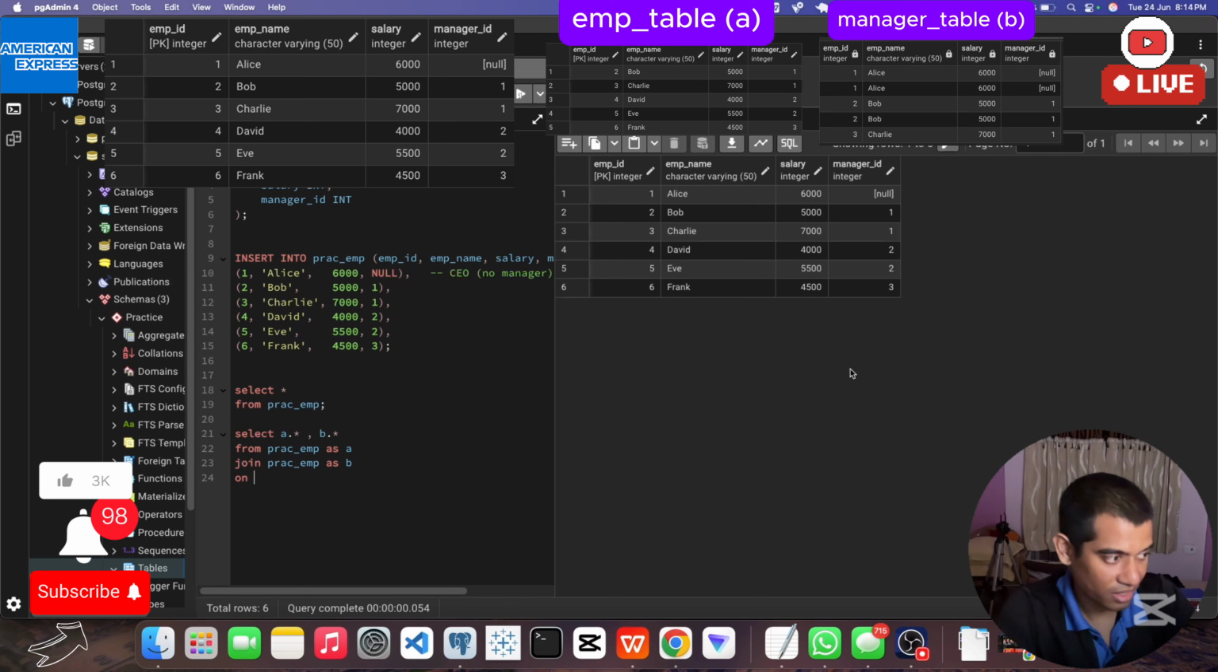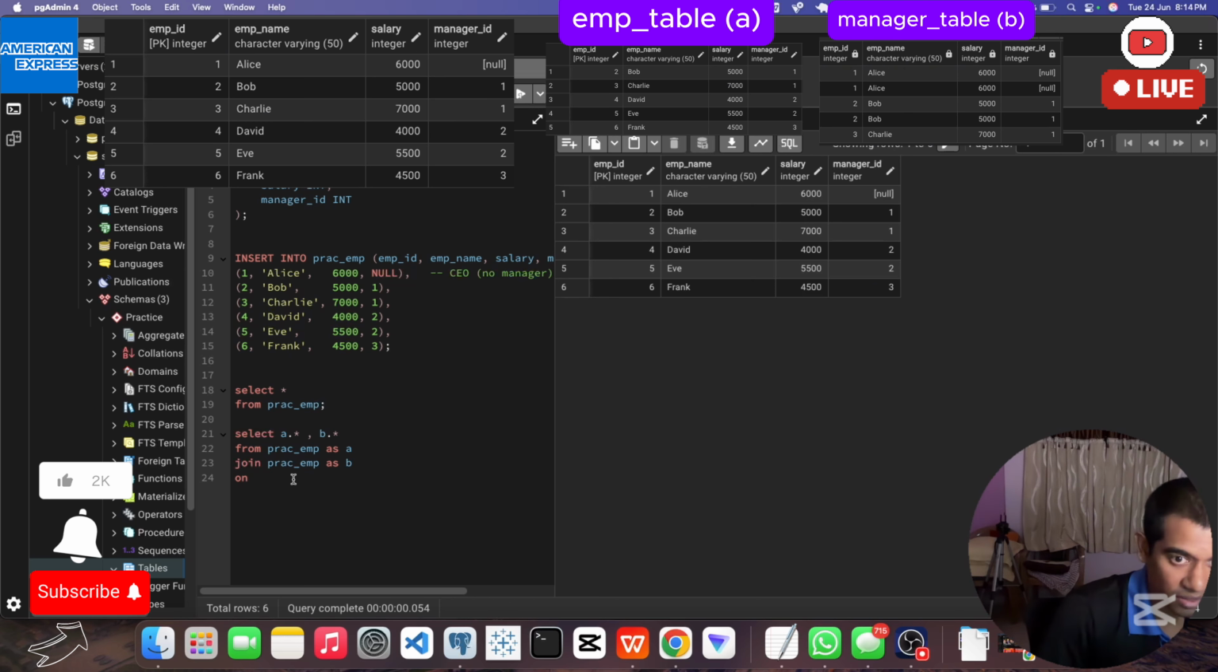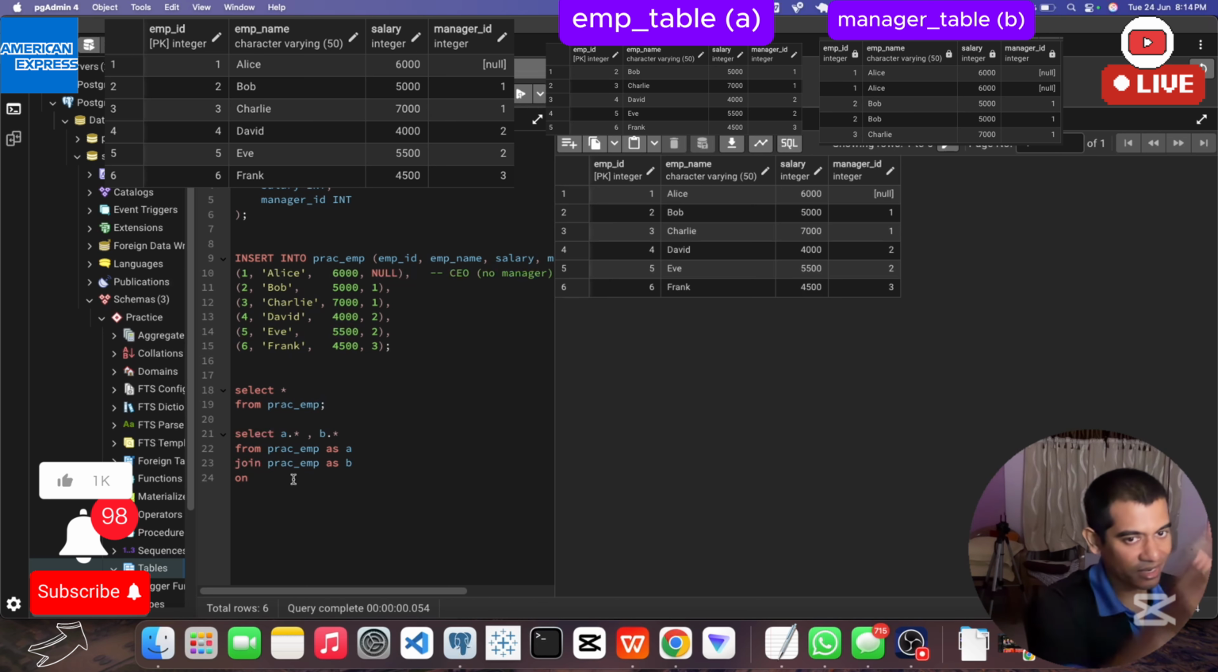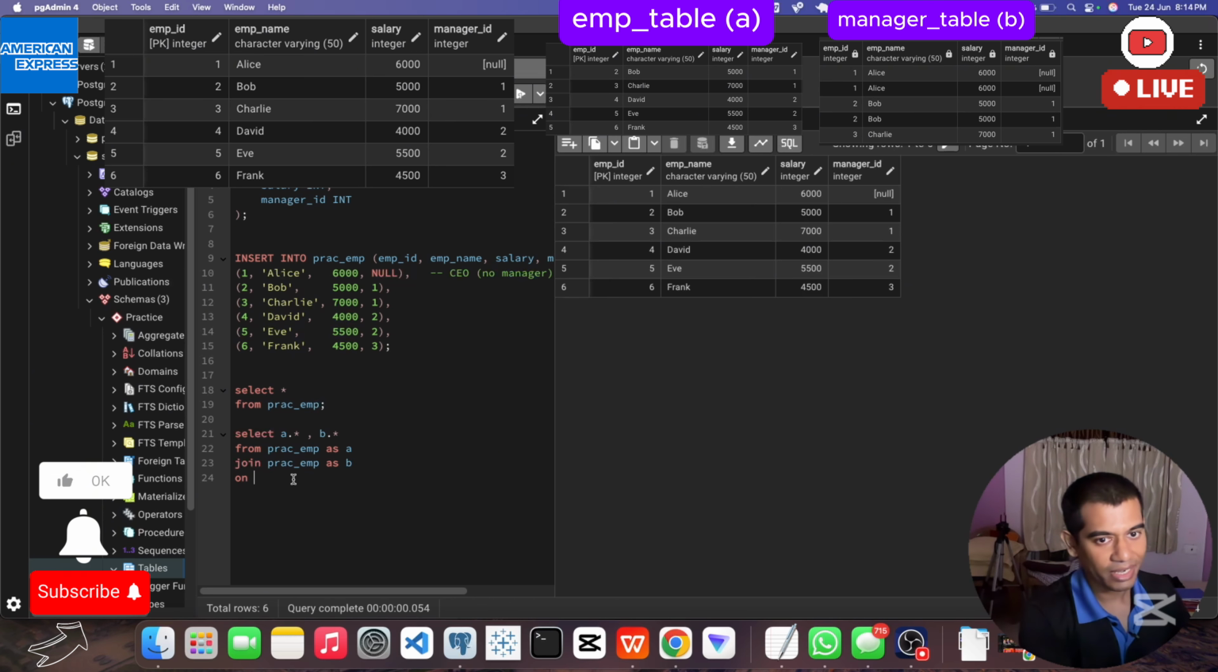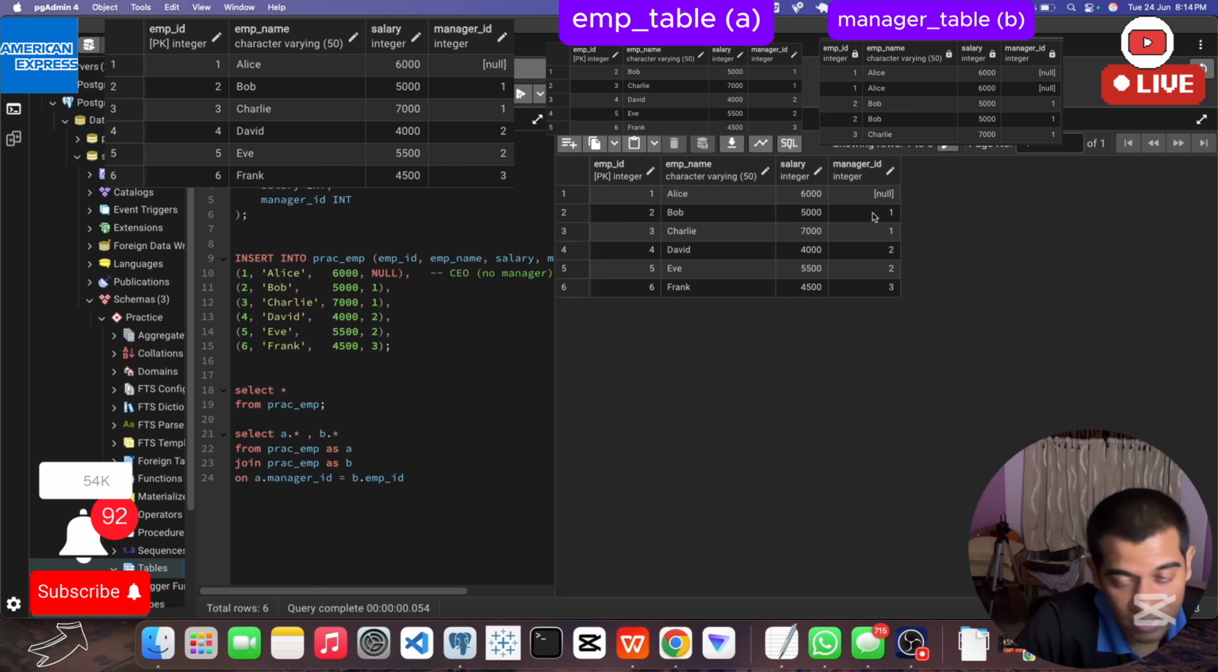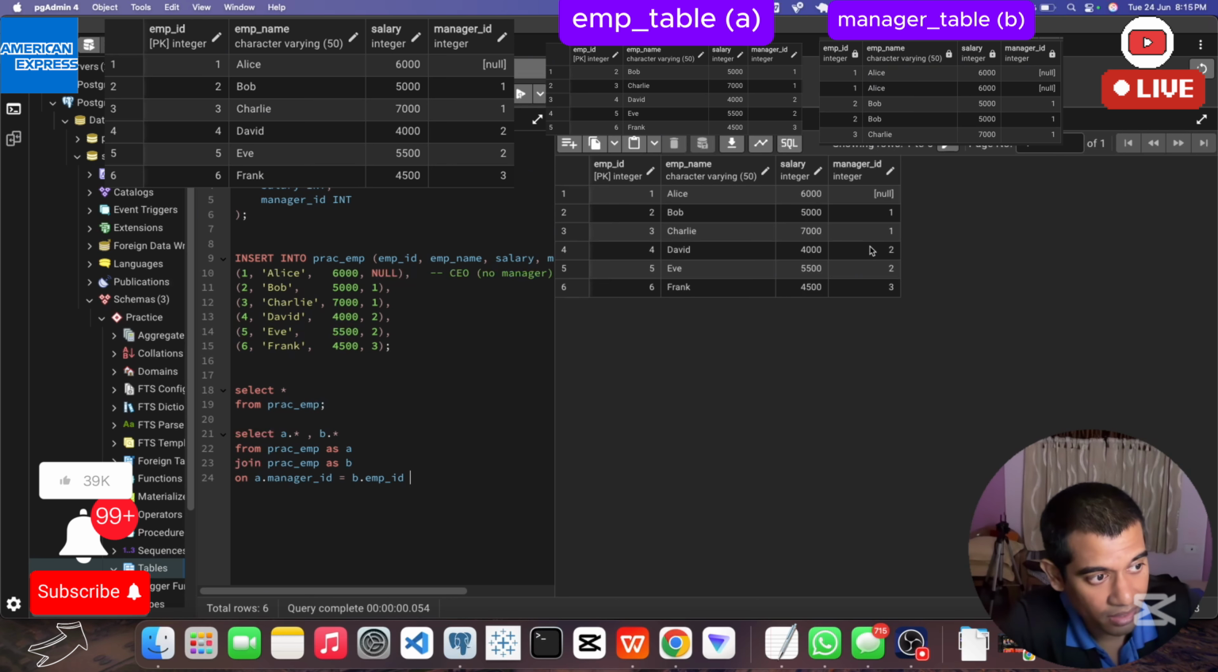In this screenshot you can see and differentiate. I will put it in such a way that it will be easy for you to visualize and understand. So it will be A dot manager id equal to B dot emp id, means the manager id of table A will be equal to the employee id of table B. What we will get in output is the manager's id and the employee's id, right? Let's run it and see what we actually get.